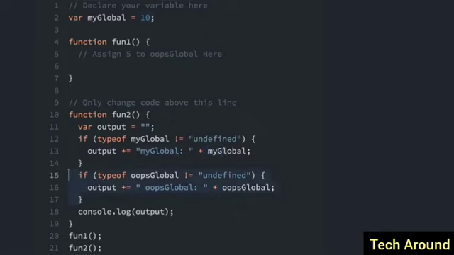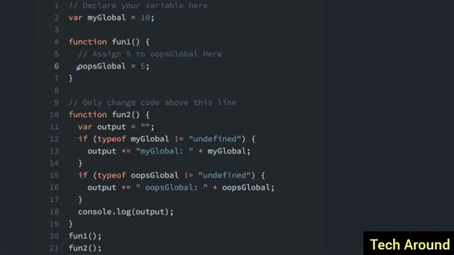Now here's another example where we're going to see if the type of oopsGlobal equals undefined. Well, we're going to set that here. So it is possible to set a variable without using the var keyword. So I'm going to set oopsGlobal equals 5. You can see here that there is no var keyword.